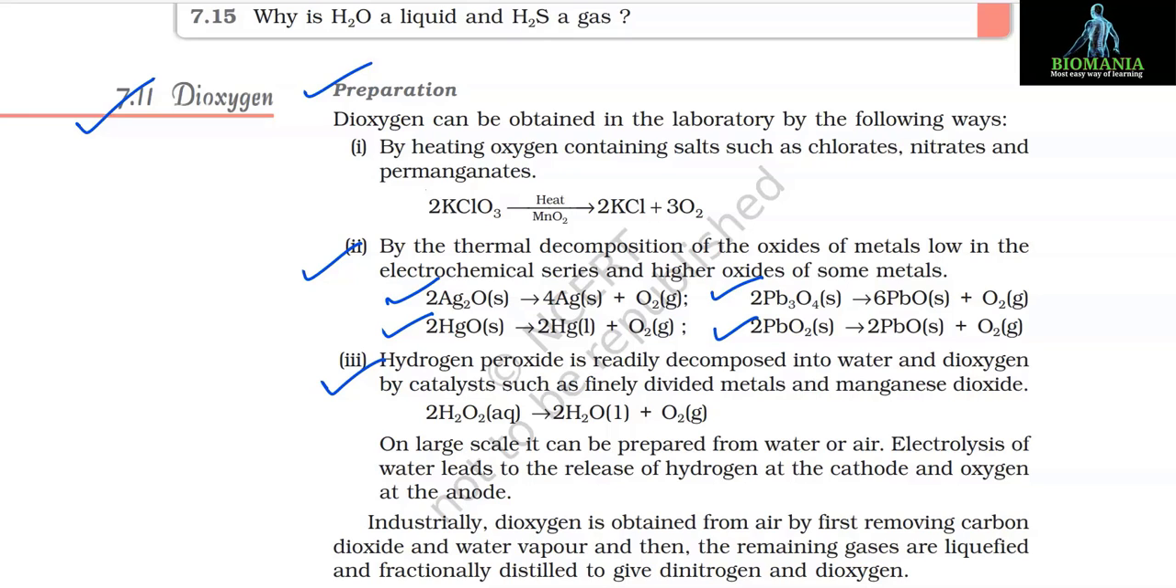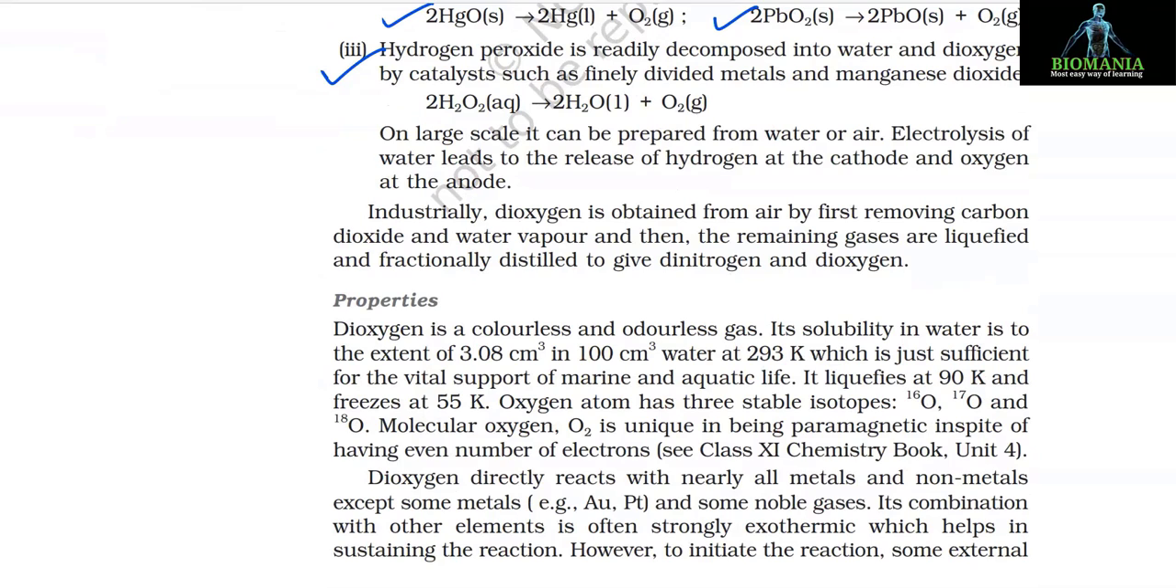Number 3, hydrogen peroxide is readily decomposed into water and dioxygen by catalysts such as finely divided metals and manganese dioxide. 2H2O2 gives 2H2O plus O2. On large scale, it can be prepared from water or air. Electrolysis of water leads to the release of hydrogen at the cathode and oxygen at the anode. Industrially, dioxygen is obtained from air by first removing carbon dioxide and water vapor, and then the remaining gases are liquefied and fractionally distilled to give dinitrogen and dioxygen.